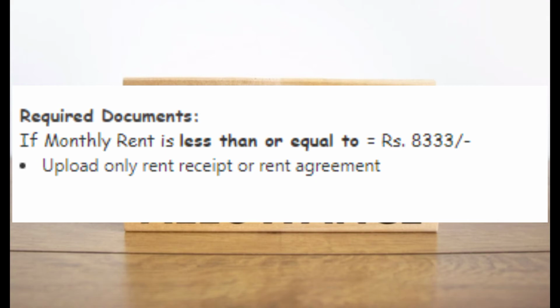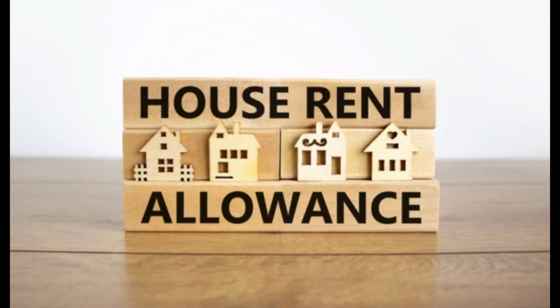So first, every month 8,333 rupees, month wise. Yearly it will be 1 lakh. So below 1 lakh means you need to fill the rent receipt and sign it with a 1 rupee revenue stamp. So this is enough. A rent agreement is another option to get this benefit. Based on the company policy it may change. So please check with your HR and finance team once again to clarify your details.